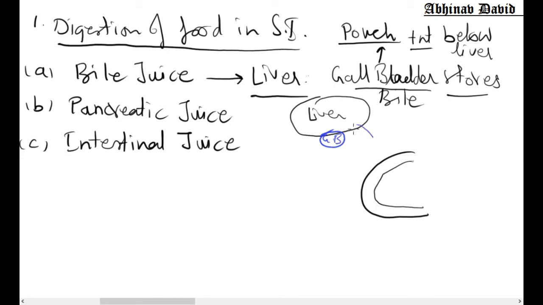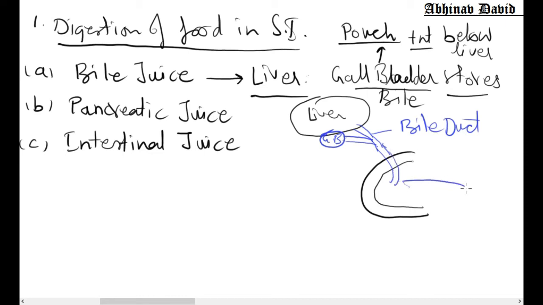So from the liver a duct is coming out. This duct is called bile duct. And there is a duct going from the liver into the gallbladder also, because the liver supplies the bile juice to the gallbladder, and then the gallbladder also releases a duct, and that together forms a common bile duct. This is a common bile duct which is coming from the gallbladder as well as from the liver. This bile duct, then what happens?